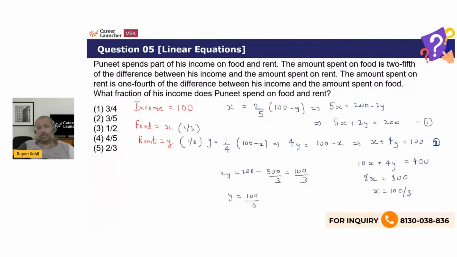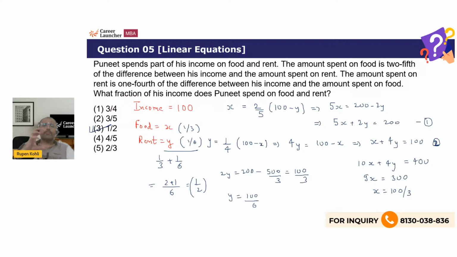So as a whole, 1/3 plus 1/6 is the fraction of his income which he's spending on these two. 1/3 plus 1/6, LCM of 6, 2 plus 1, 3 by 6, which is simply half. So half is your required fraction that he's spending on food and rent, right? So, a question on linear equations in which no numbers were given, right? Only relationships in terms of this much fraction of that were given.